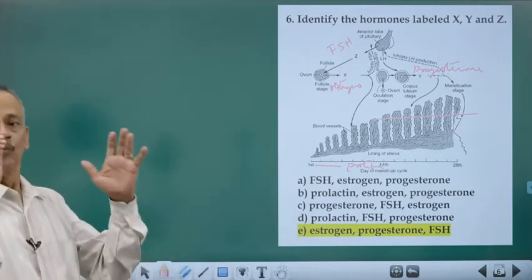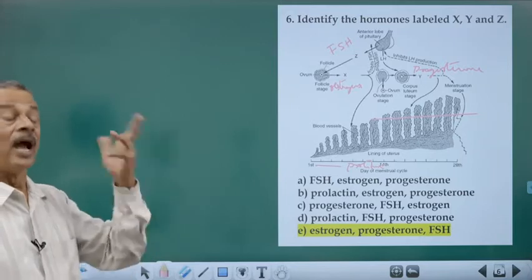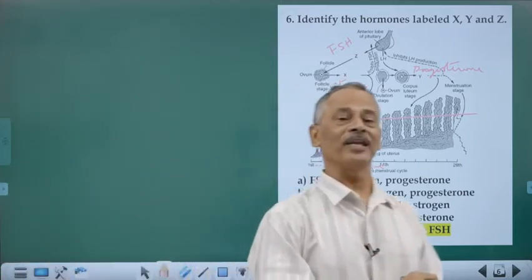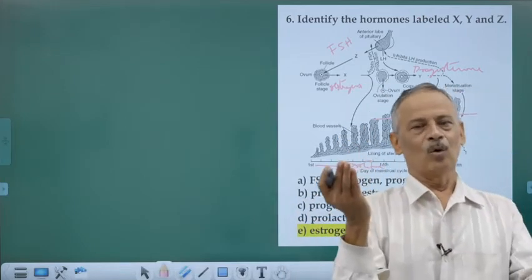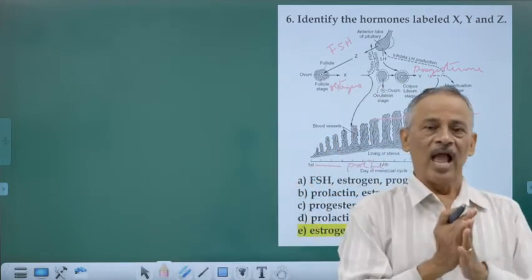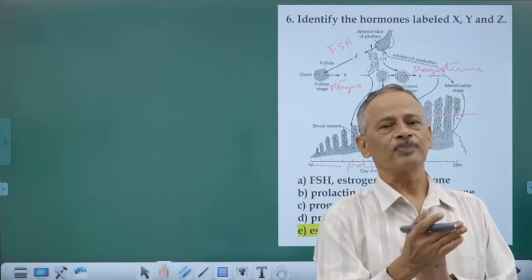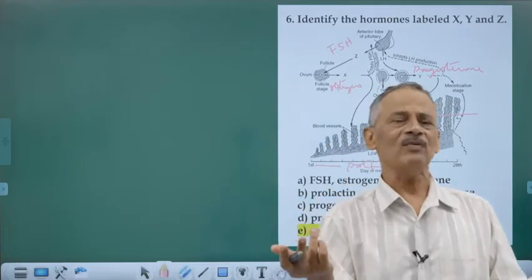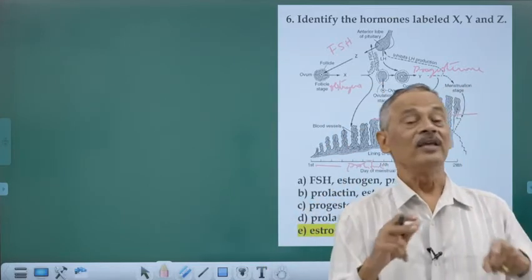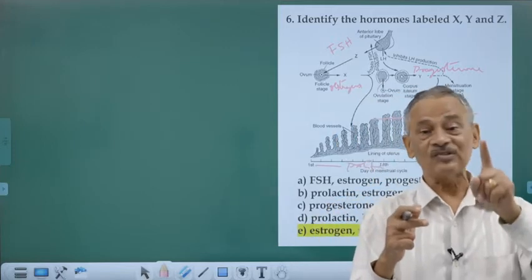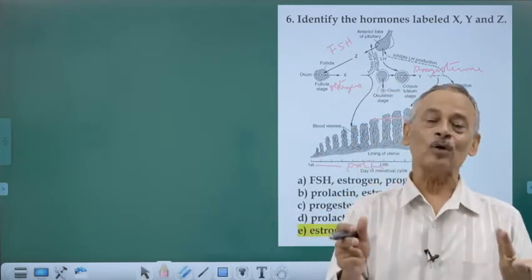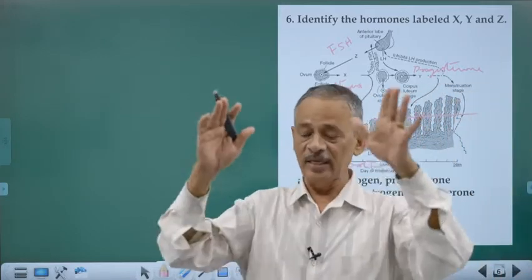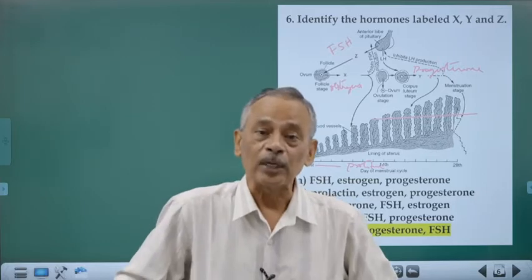Now, fertilization may occur sometimes, and if fertilization occurs, implantation will occur within the 22nd to 23rd day. The ovum will be released by the 14th day, and if a mature sperm is also available, ready for fertilization, fertilization will occur. It is only a matter of chance. That's why it is stated that not all coitus need result in pregnancy. Pregnancy occurs only if there is a mature ovum and a sperm simultaneously in the female reproductive tract.